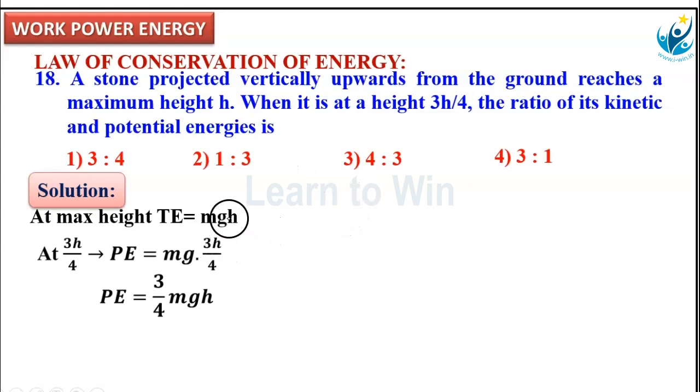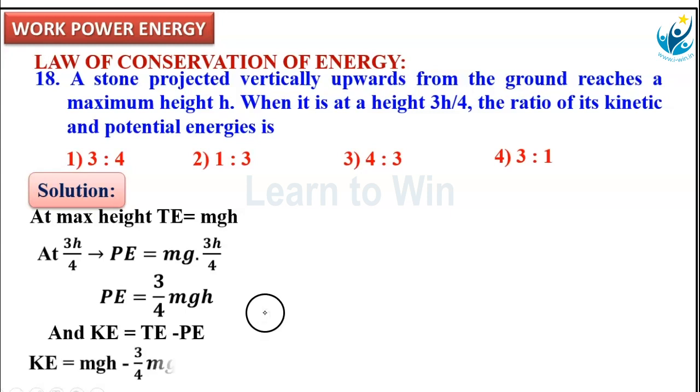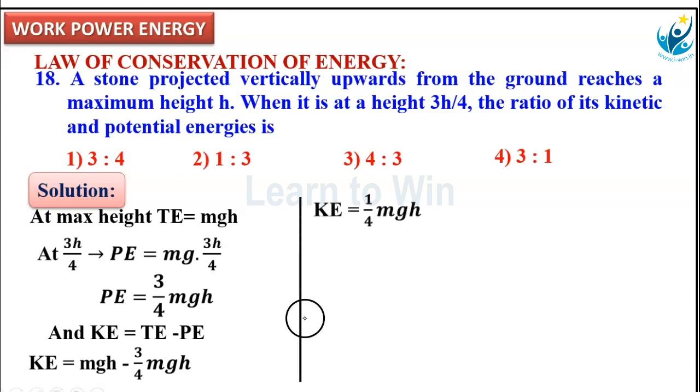So total energy is mgh. Potential energy is 3 by 4 mgh. Then kinetic energy is total energy minus potential energy. That is mgh minus 3 by 4 mgh. Kinetic energy is 1 by 4 mgh.